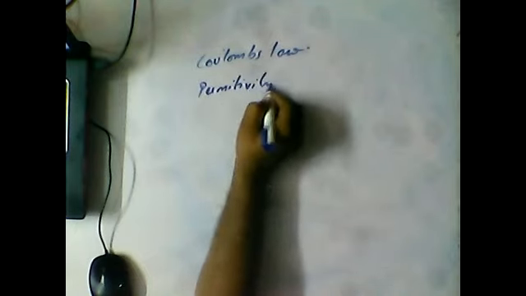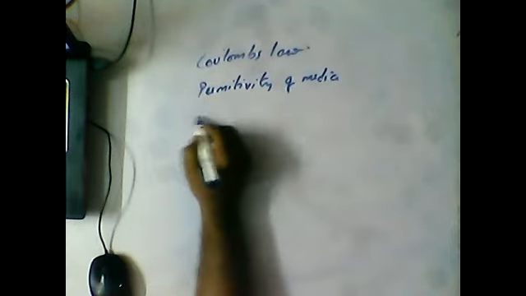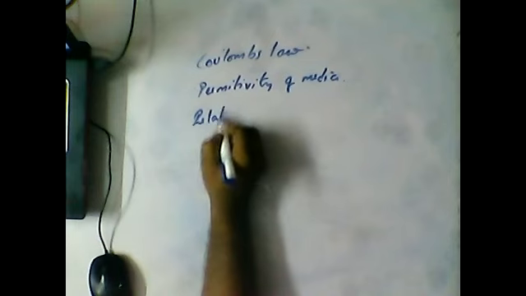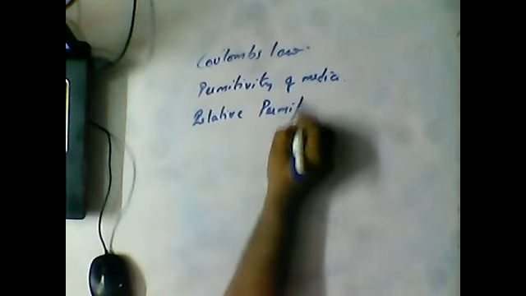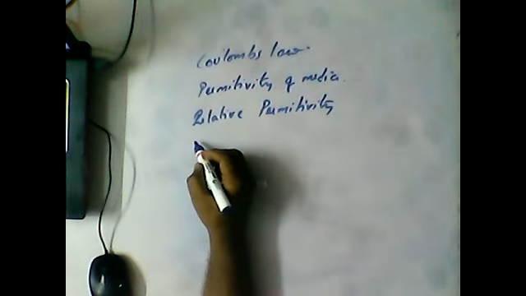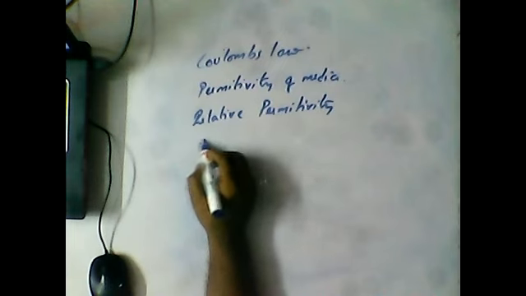Second, we are discussing permittivity of media. Next, relative permittivity. And next one is Coulomb's law in vector form.